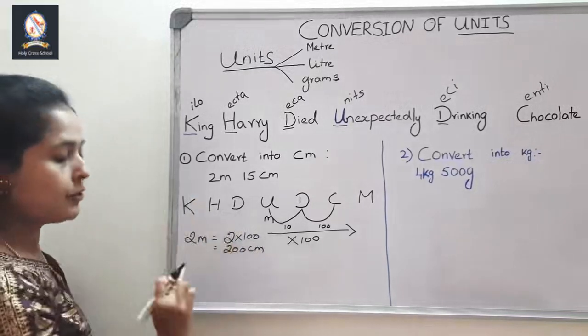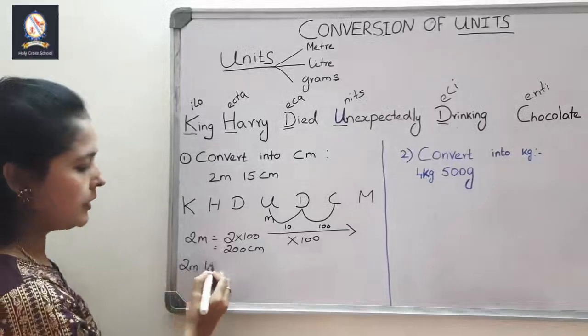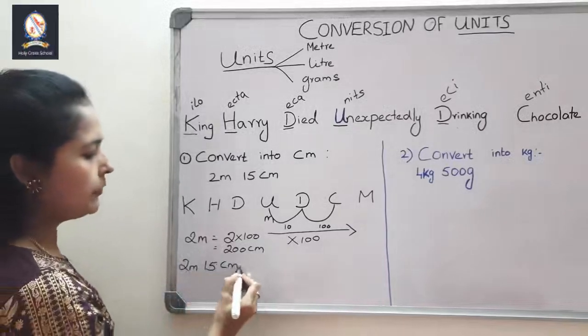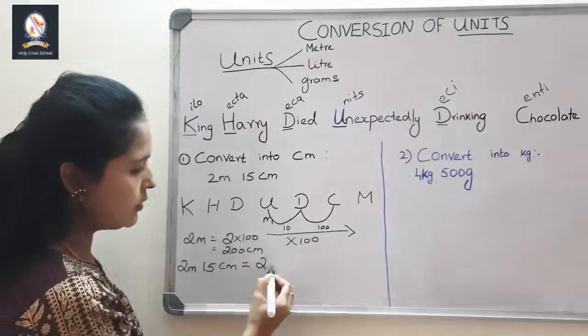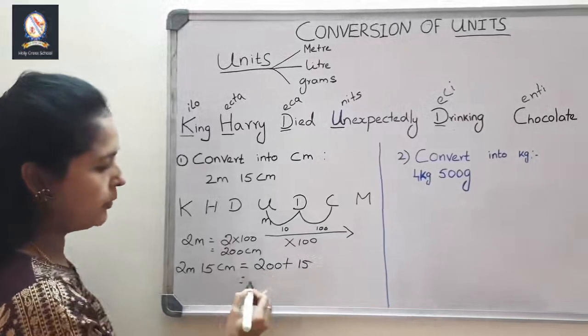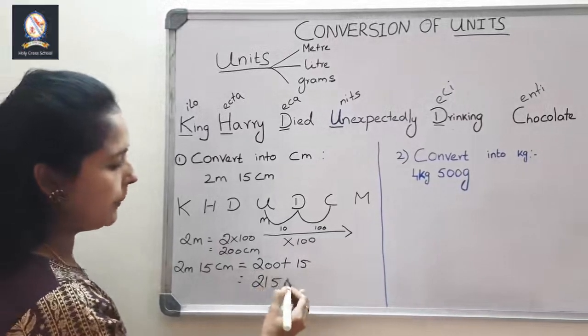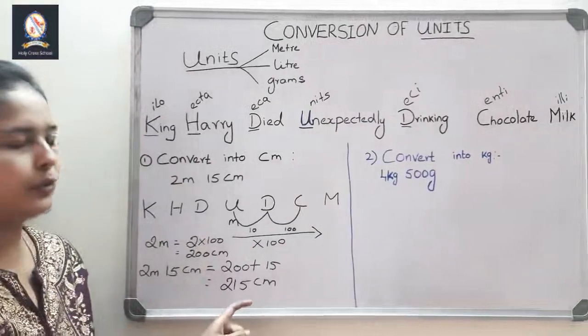Understand? But that is not the question. What is the question? The question is full. Like this, write it as a whole. 2 meter 15 centimeter is equal to, 2 meter is how much centimeter we have changed? It is 200 centimeter plus 15 is equal to 215 centimeter. Understand? This is how you should do it.